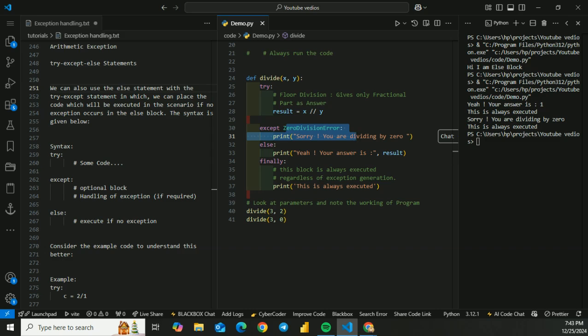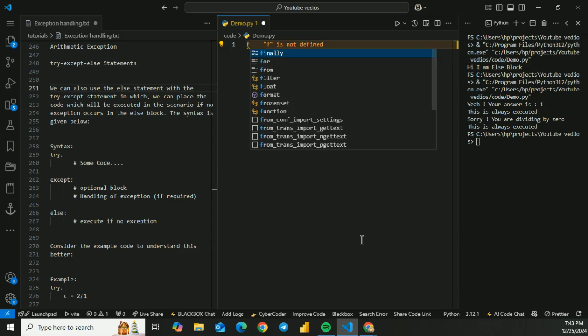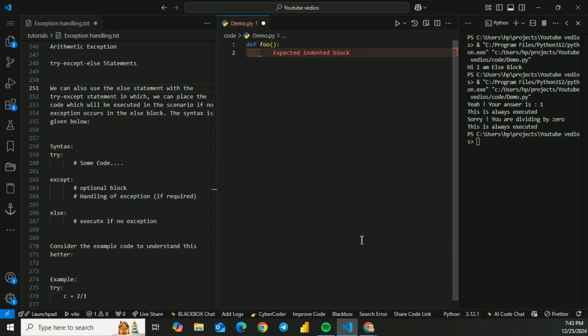Next, I would say, are problem statements. One problem I'll share with you is: what will be the output of the following code? Let's say def foo, and the try block simply returns 1. It is a basic function I am using with you.